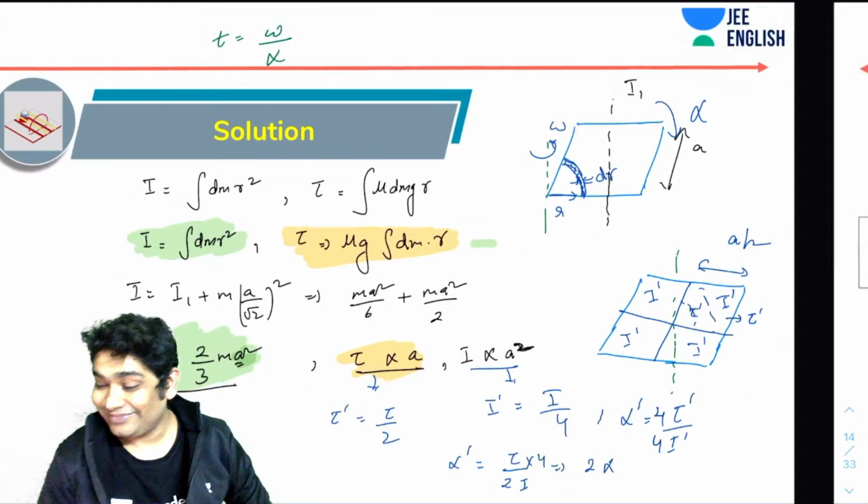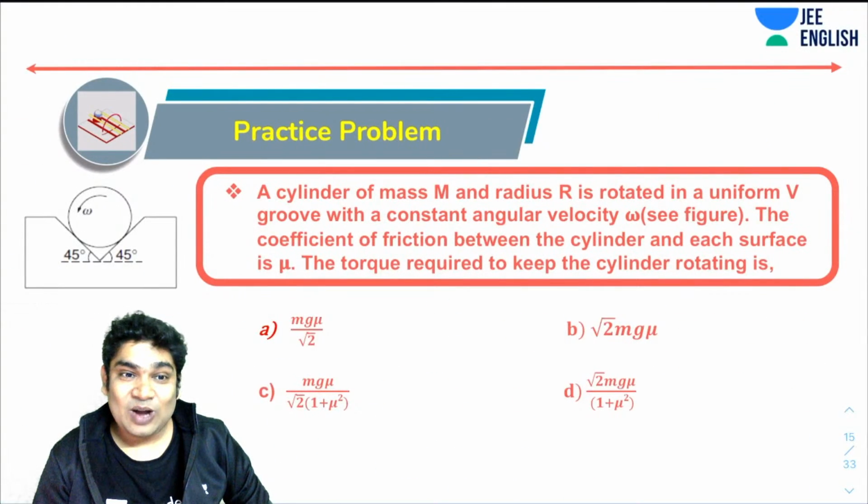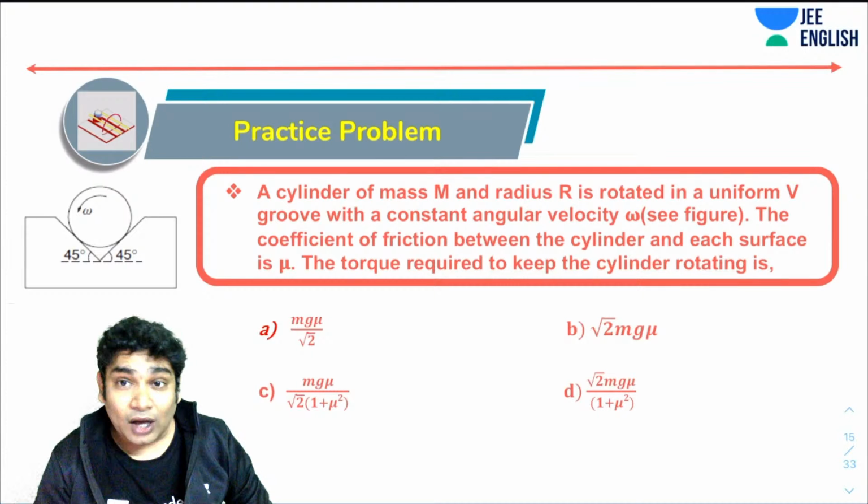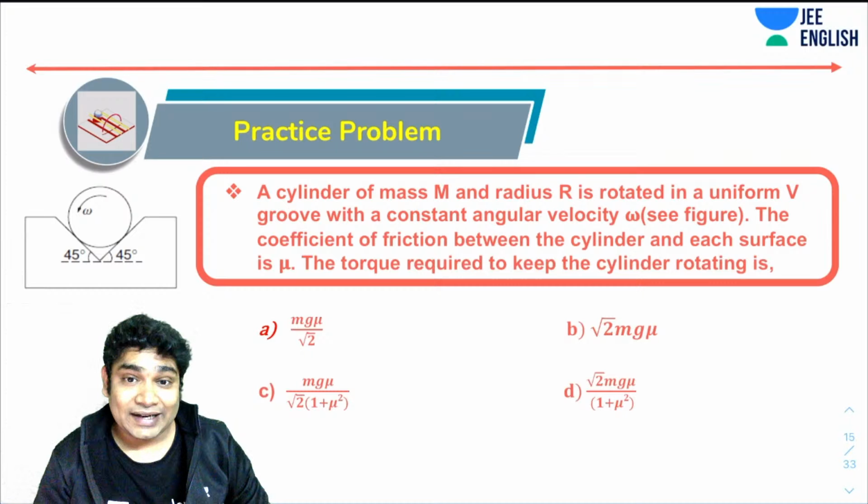Okay. All right. How about another challenging problem for you guys? So here is yet another challenging problem that I have for you. This problem tells you that a cylinder of mass m and radius capital R is rotated in a uniform V groove with a constant angular velocity omega. You can see the figure. The coefficient of friction between the cylinder and each surface is mu. Now the torque required to keep the cylinder rotating is. Okay, so try this.